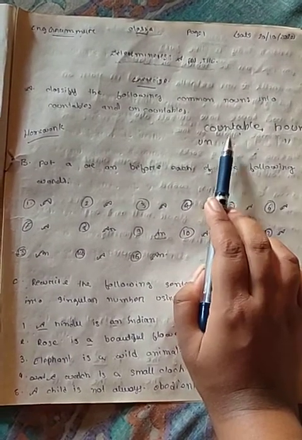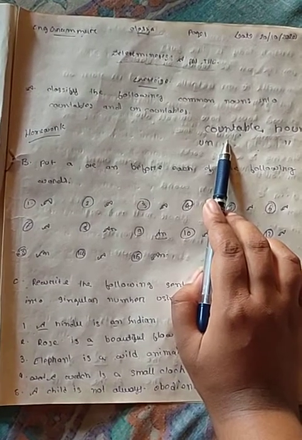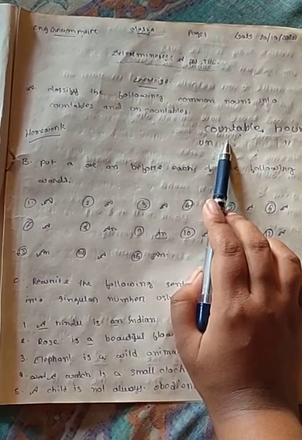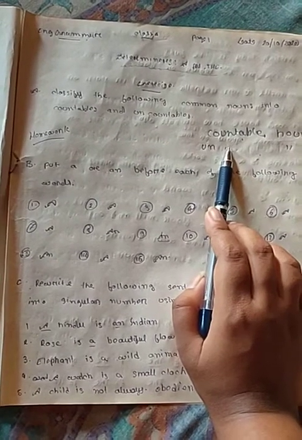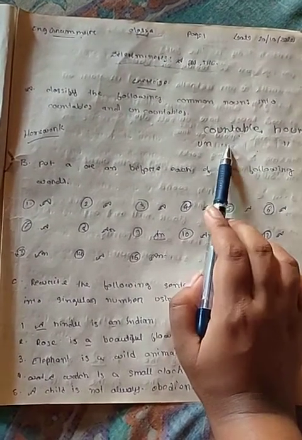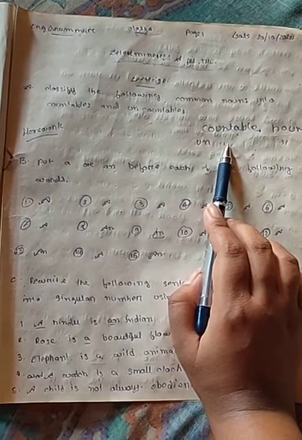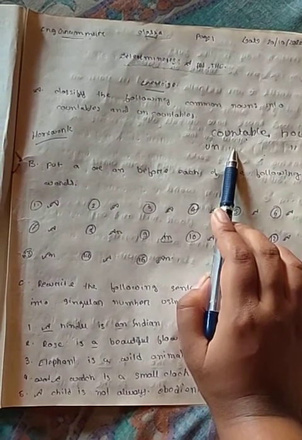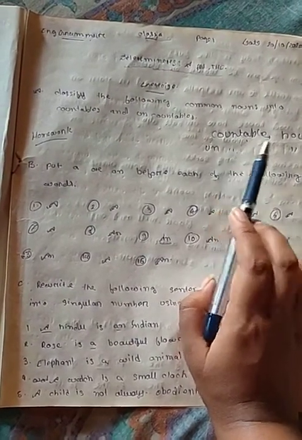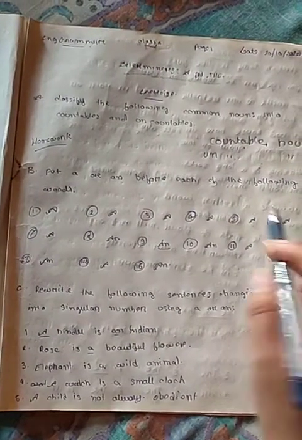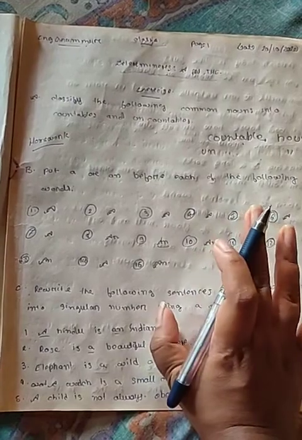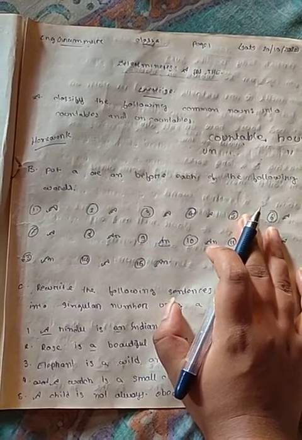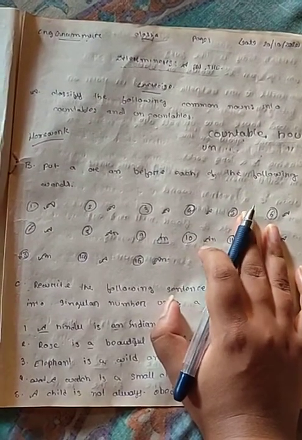But we have to keep in mind that there are some countable nouns which begin with a vowel sound. For example, an umbrella, an owl, an ox. All these things are also nouns, but they begin with a vowel sound and they are also countable.